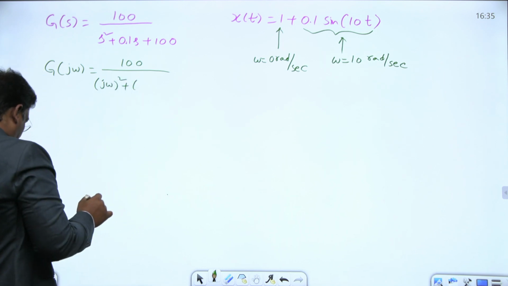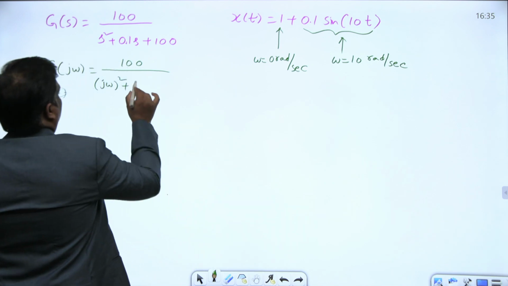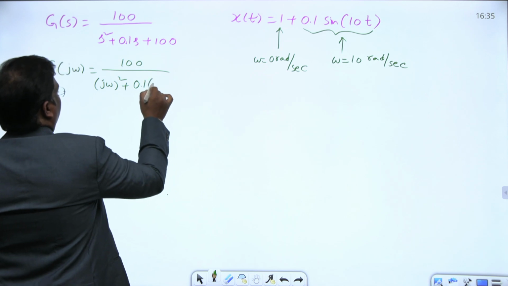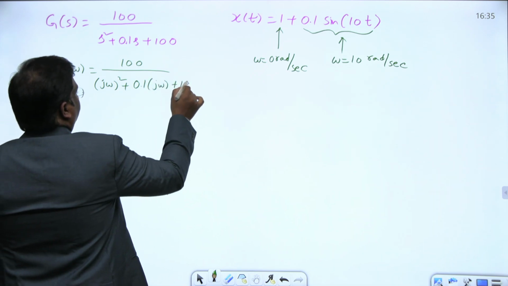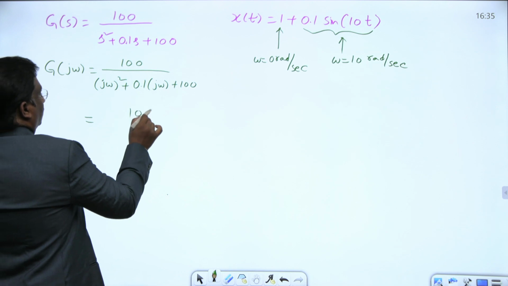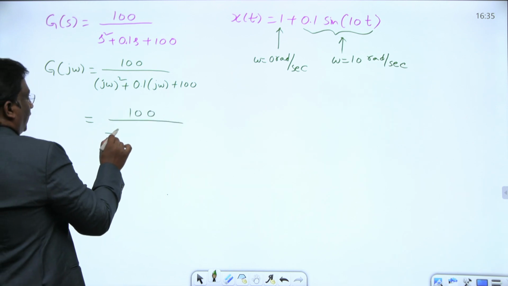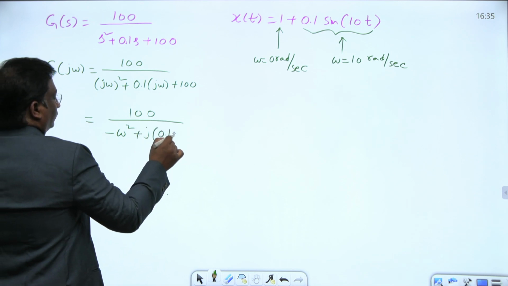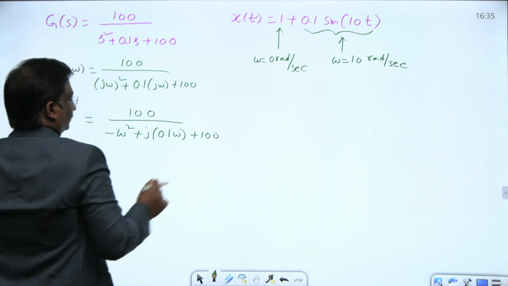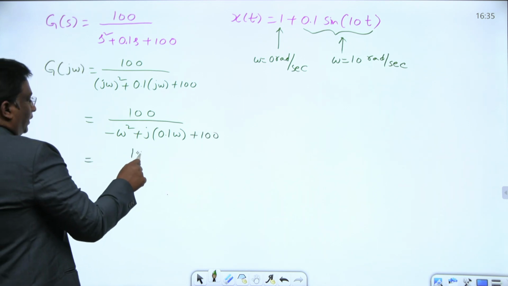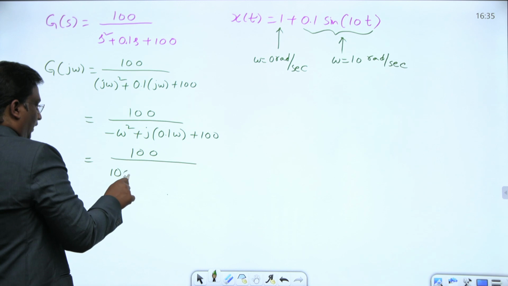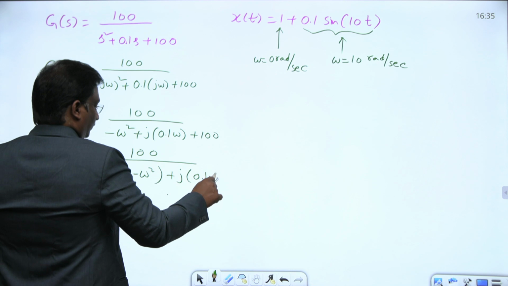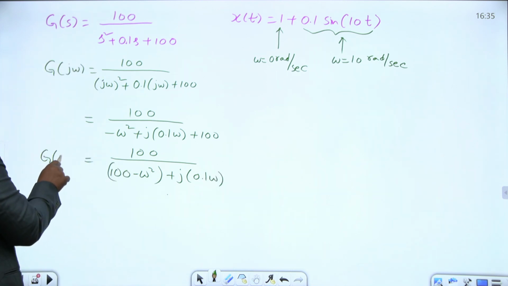This is 0.1 s. 0.1 into s, s means j omega, plus 100. This is 100 by, what is j square? Minus 1. Minus omega square plus j into 0.1 omega plus 100. I am separating the real terms and imaginary terms in the denominator: 100 minus omega square plus j into 0.1 omega. This is G of j omega.